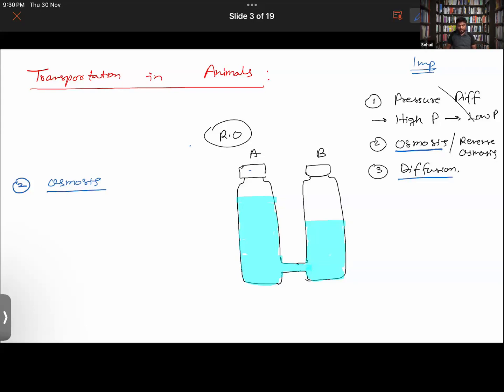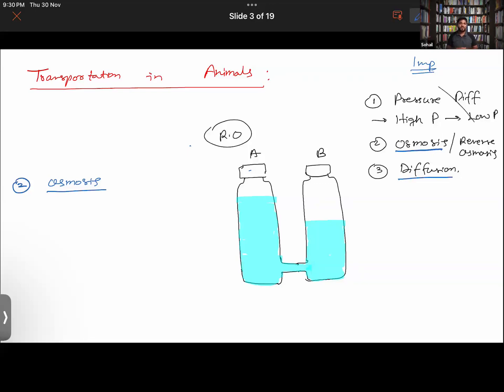Although you might not have heard of the term diffusion, or if you have heard, it is good. But we talked about diffusion and respiration rate; I have taught you, so from there you can recall that right now. So whether it's diffusion or osmosis, none of them requires energy.